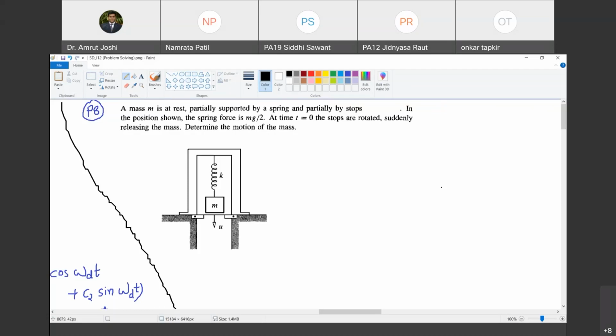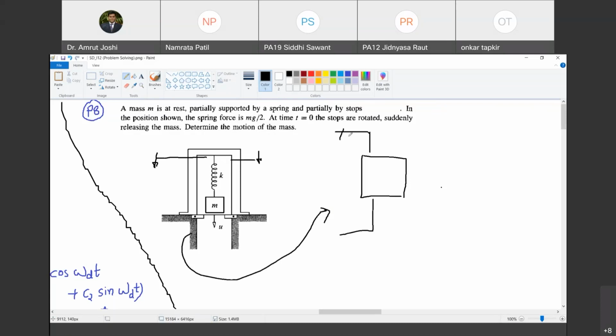At time t equal to 0, the stops are rotated. So if I draw the plan view of these stops, let us say I take a sectional plan like this somewhere here, and if I look at these stops, these stops are nothing but plates like this, seen from the top view. This is the floor.